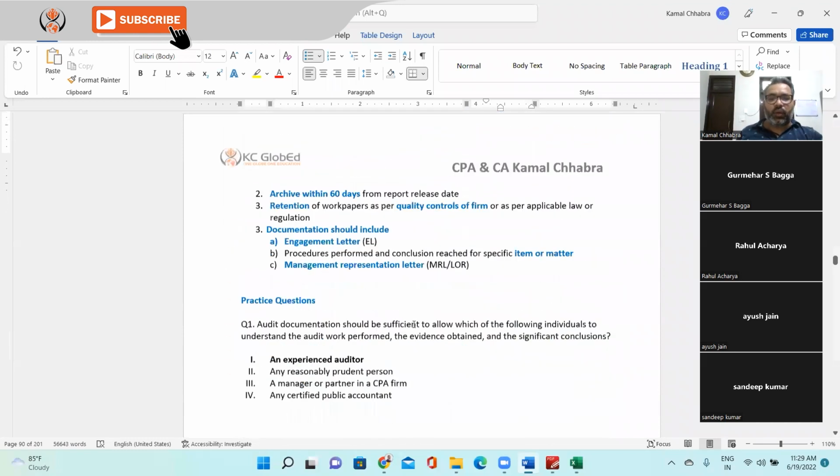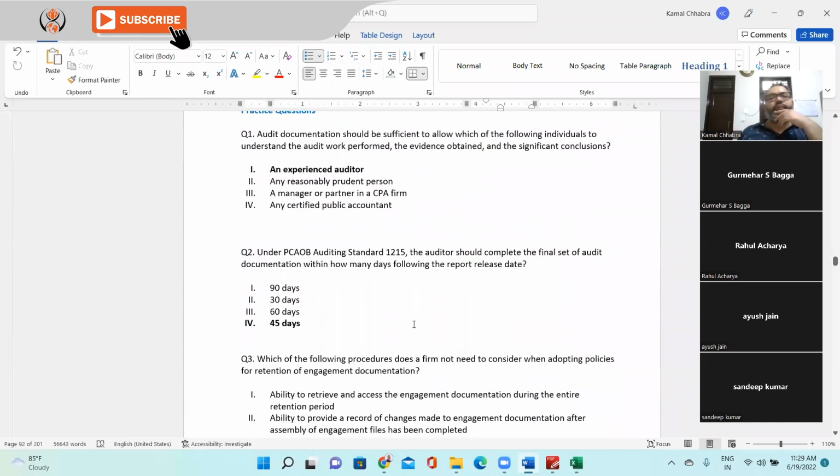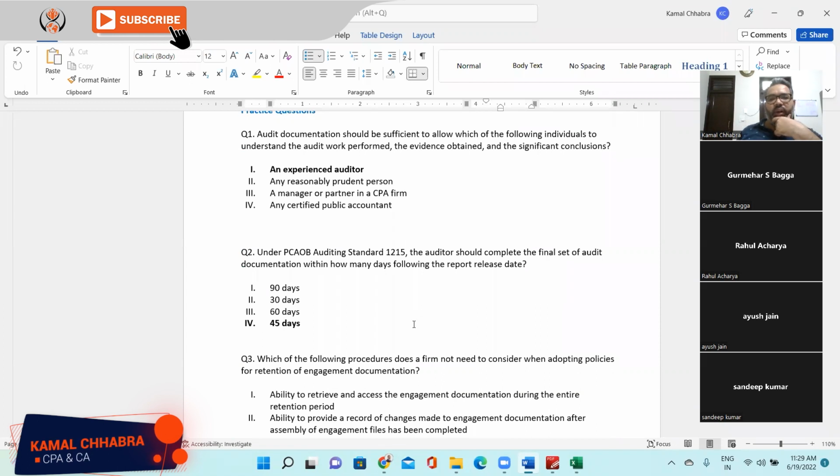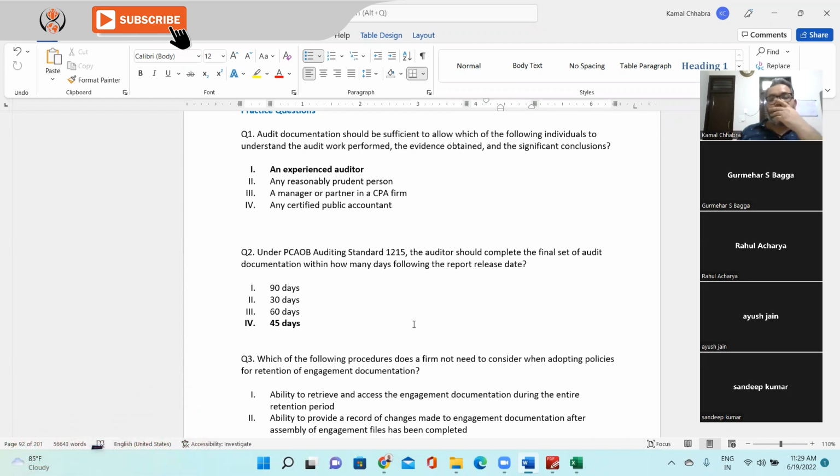Okay, let's do some practice questions. First question. Audit documentation should be sufficient to allow which of the following individuals to understand the audit work performed, the evidence obtained, and significant conclusions made? An experienced auditor, any reasonable person, a manager or partner in the CPA firm, or any certified public accountant? An experienced auditor.